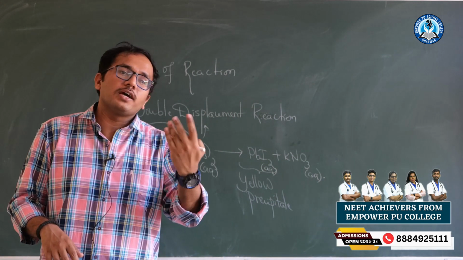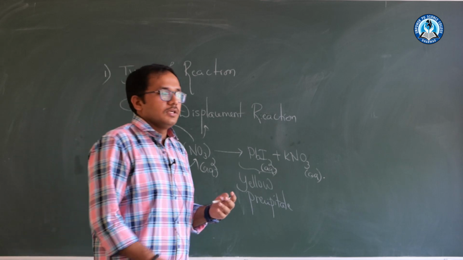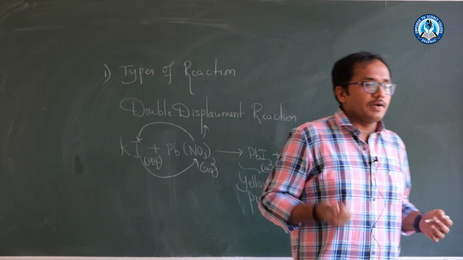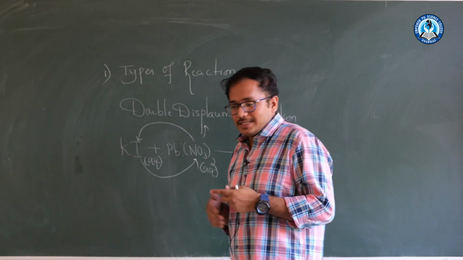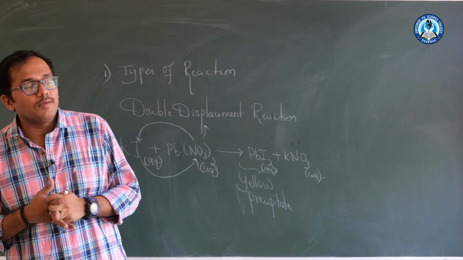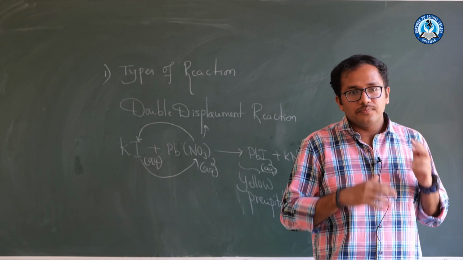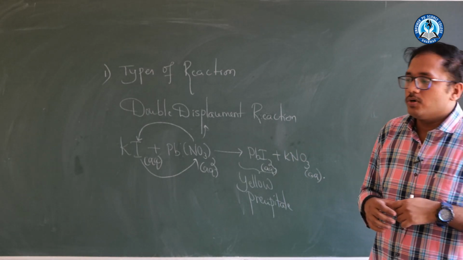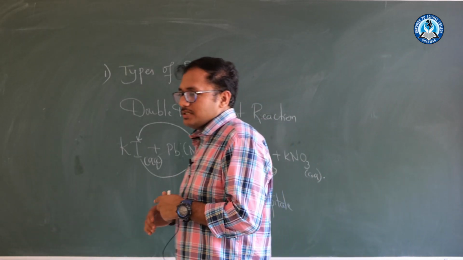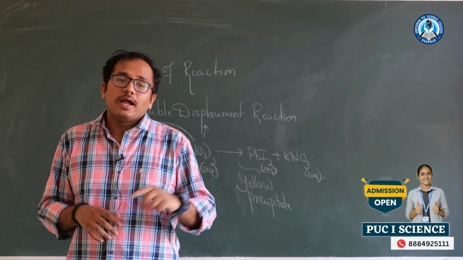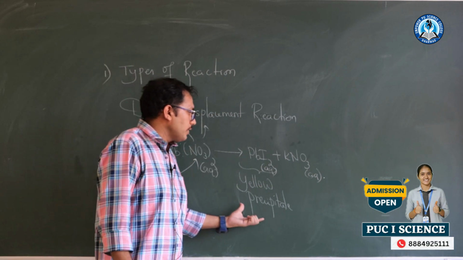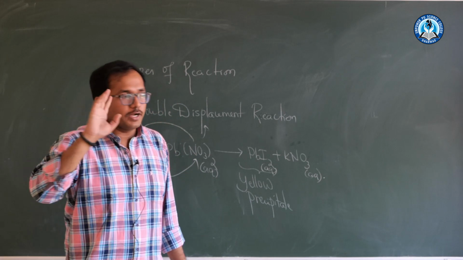These are the definitions for reduction. And same for oxidation: removal of electron, removal of hydrogen, addition of oxygen. These are the definitions for oxidation. Okay, so in this PU course when you are coming, please read about redox reactions, double displacement reaction, and double displacement is also an example of a precipitation reaction. Don't forget to read and come.